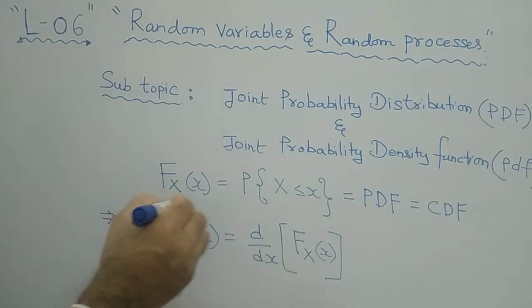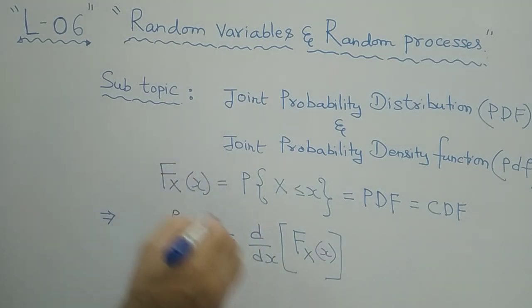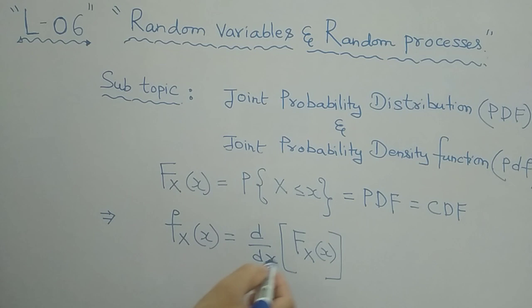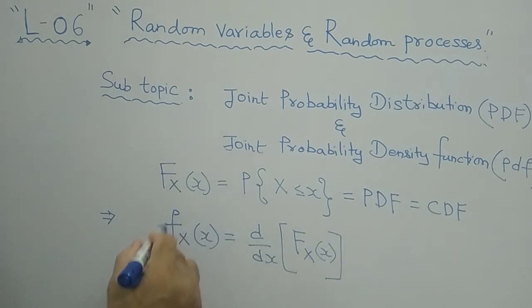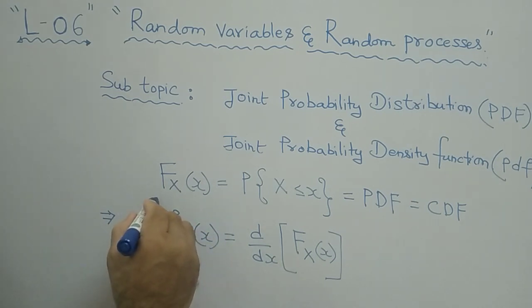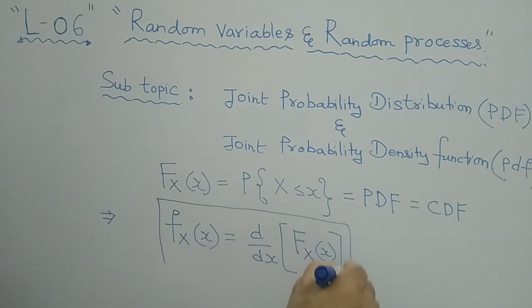If you take the derivative of the distribution function with respect to x, that derivative is nothing but your small f of x, which is called the probability density function.